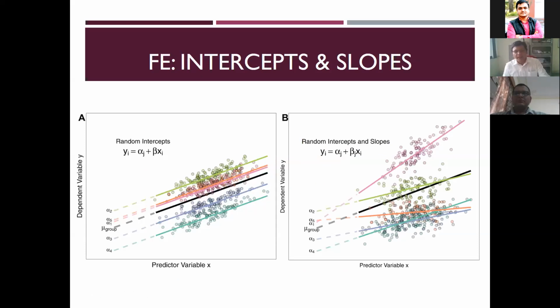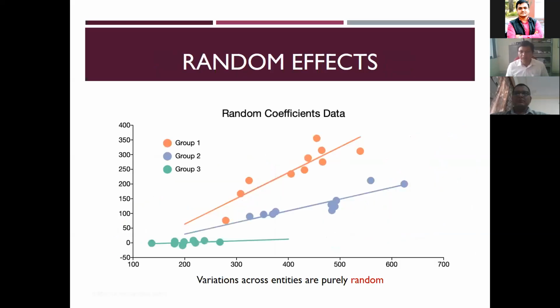The other way of assuming is that the slope is constant and the intercept is different, as in the first case. In the second case, the intercept is different and the slope is also different. But there are other characteristics, like the entity specific characteristics. So based on our assumptions within the fixed effect framework, it is possible to model.